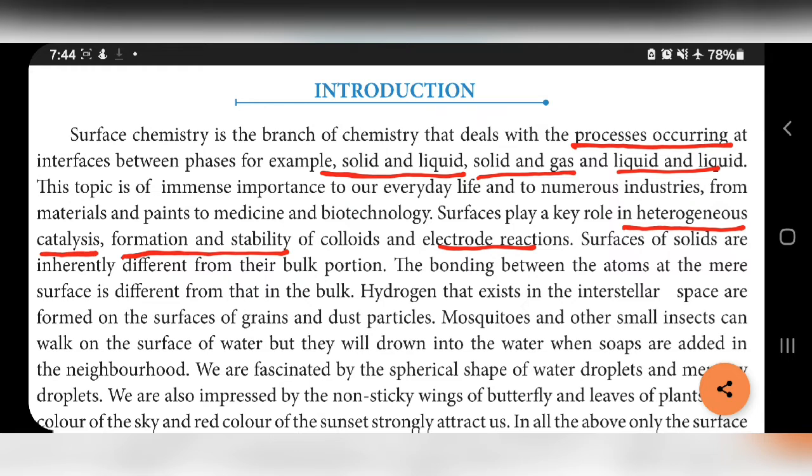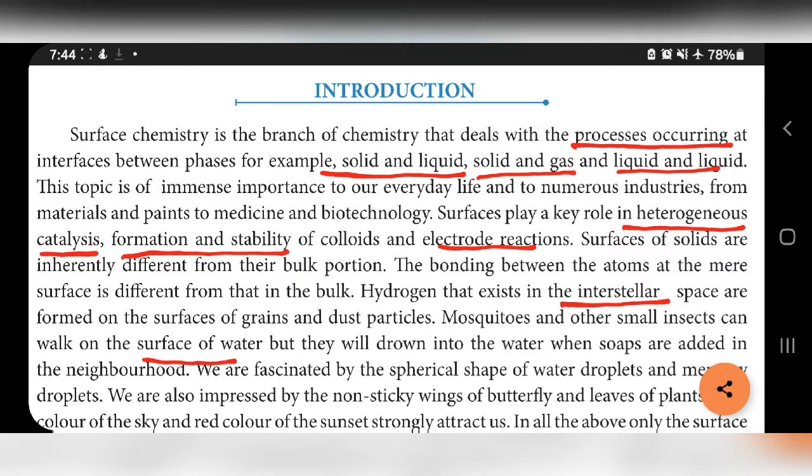Hydrogen that exists in interstellar space is formed on the surface of grains and dust particles. Mosquitoes and other small insects can walk on the surface of water, but they will drown when soap is added to the droplets.